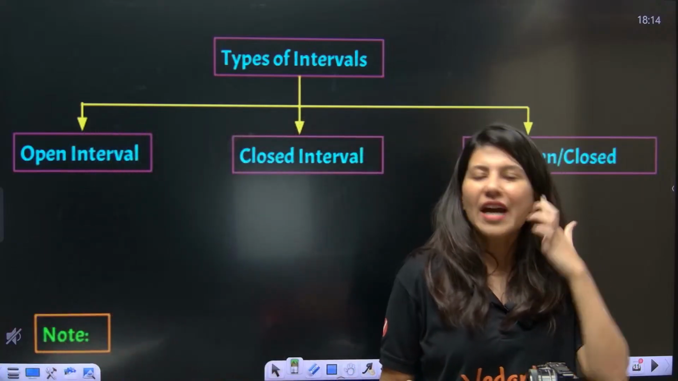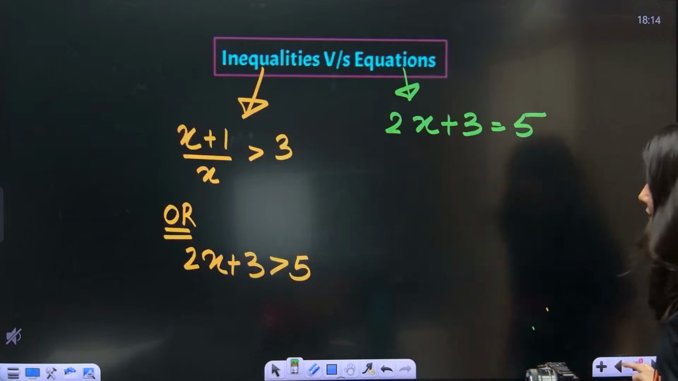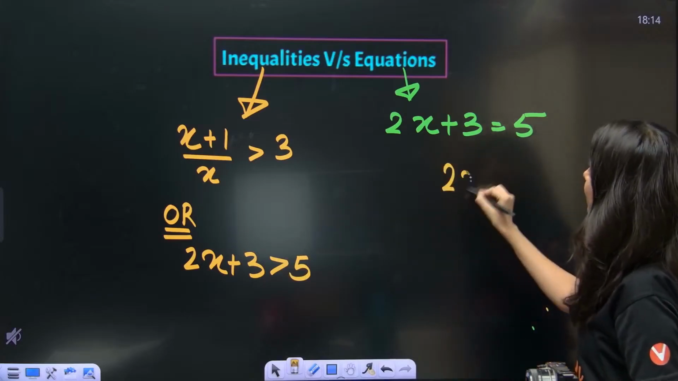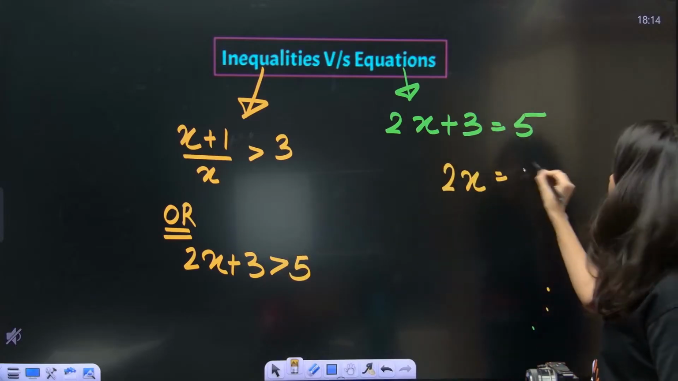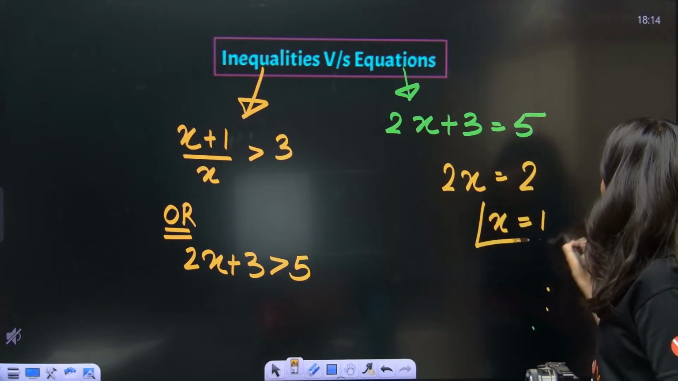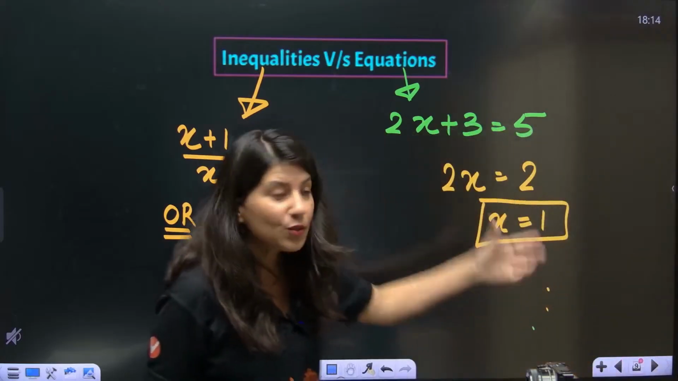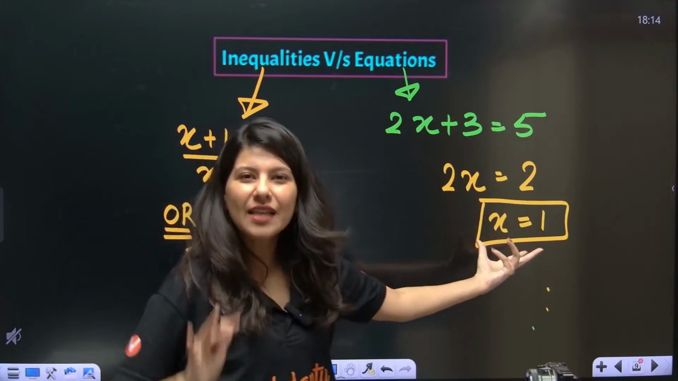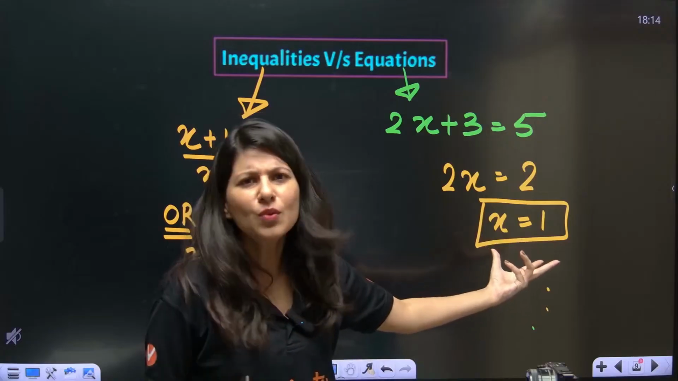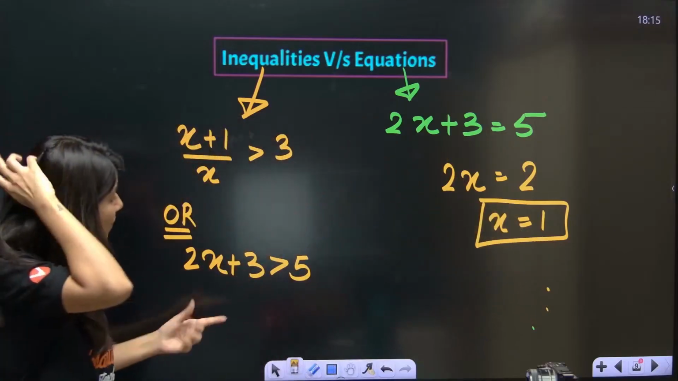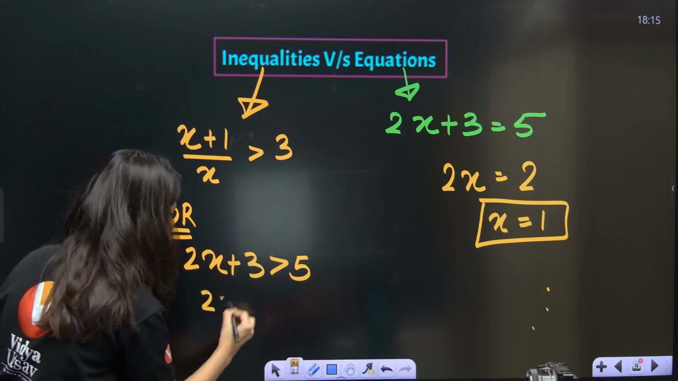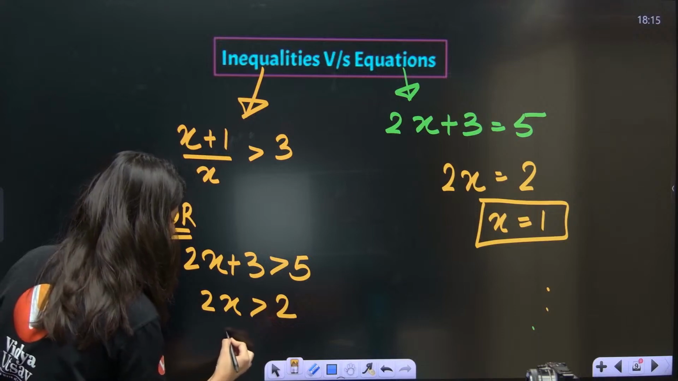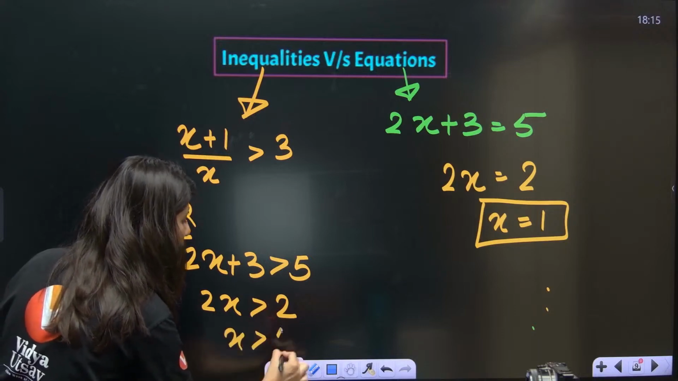So we have seen, see, come here. If I just solve this equation, you'll be like, ma'am, 2x is equals to 5 minus 3, 2. So x is equals to 1. So it is very easy to solve equations, right? We are going to get a single answer, or sometimes in a quadratic equation 2 answers. But inequality means what? Now can you see, if I just shift, 2x is greater than 5 minus 3, which is 2. So this is going to be x greater than 1.